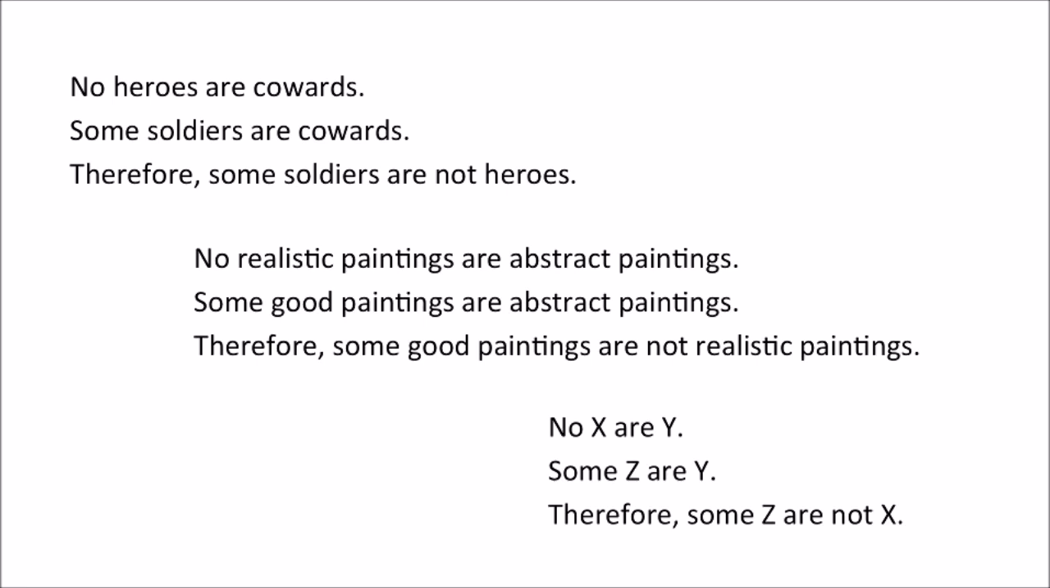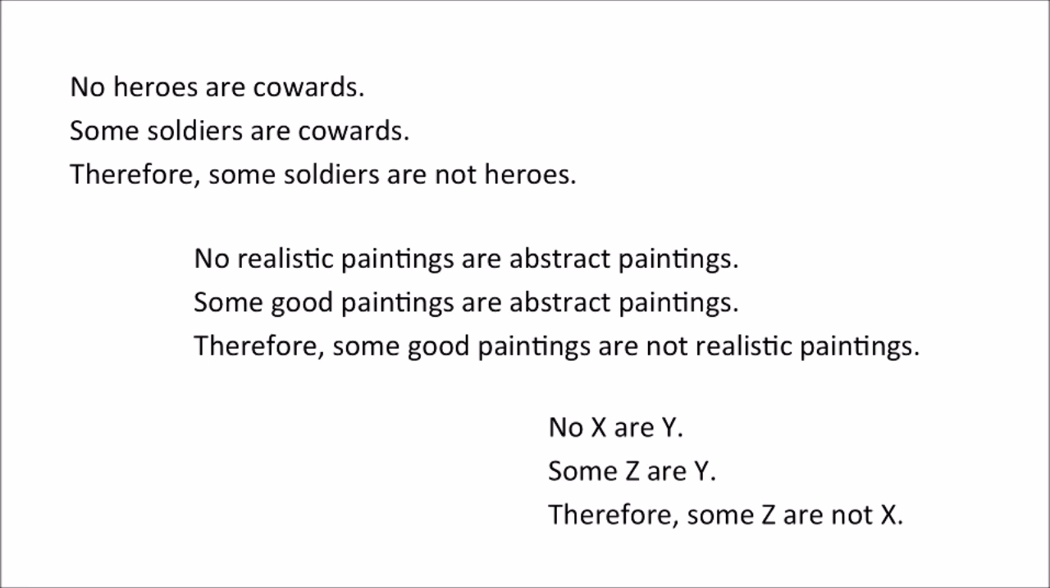And as a result, if it's valid with the first one, it turns out it also has to be valid with the second one. The point is that it doesn't even matter what we're talking about, heroes or cowards or soldiers or paintings. Whatever we're talking about, if our pattern has this form, no X are Y, some Z are Y, therefore some Z are not X, it will be valid. That's enough to give us validity.